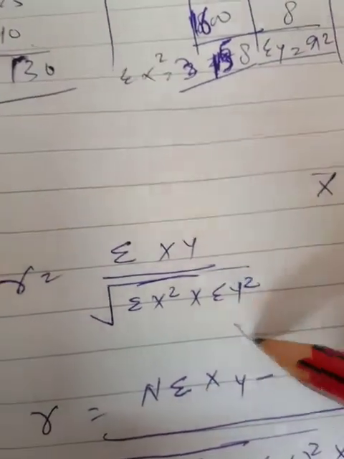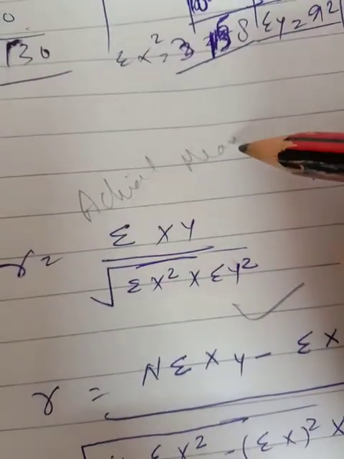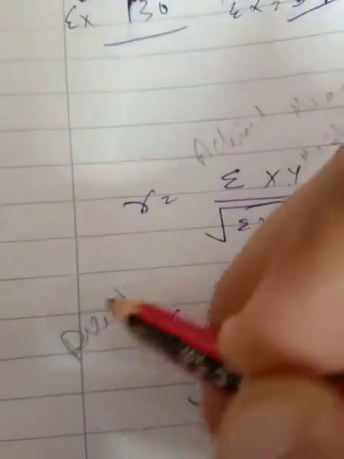In the actual mean method, the formula is sigma xy upon root of sigma x square into sigma y square. For that you have to take the mean, and then you have to take the deviation.